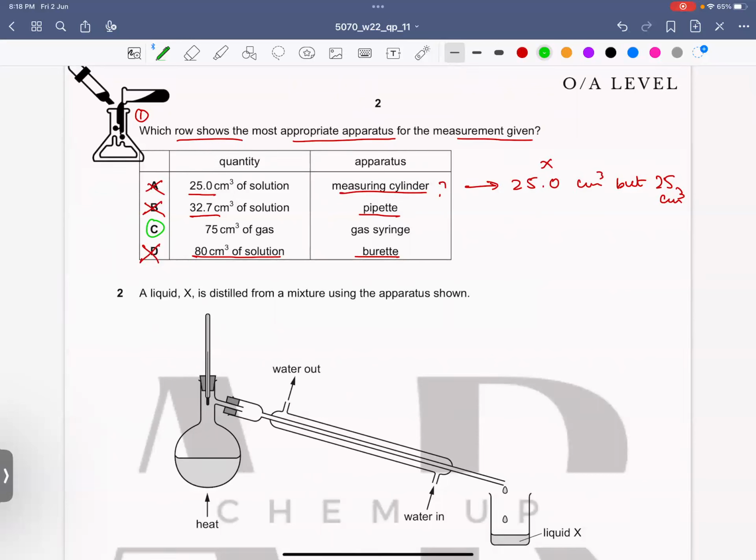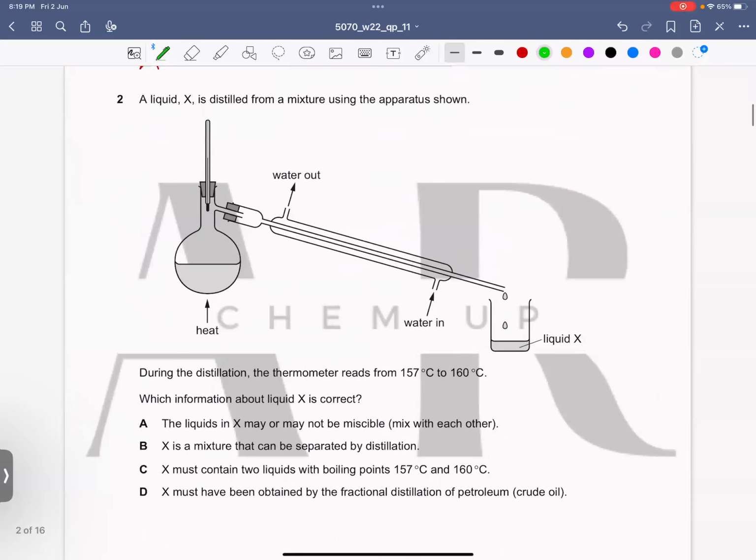Yes, sir. So that's why we cannot measure exact 25.0 cm³. If it is written 25 cm³, then it can be considered. Did you understand this? Yes, sir. Okay, good.